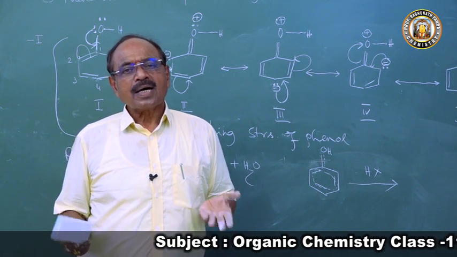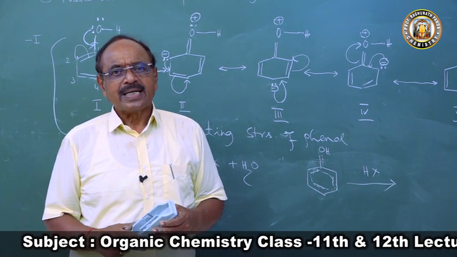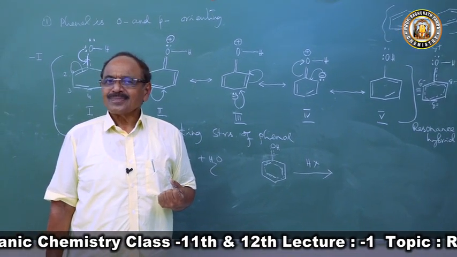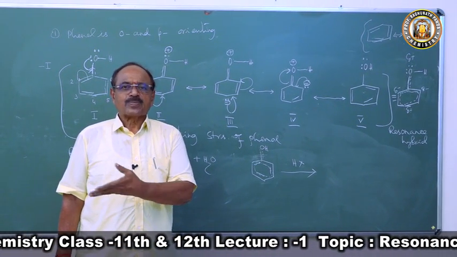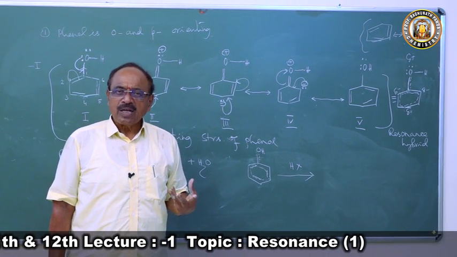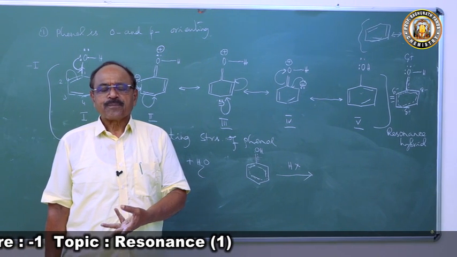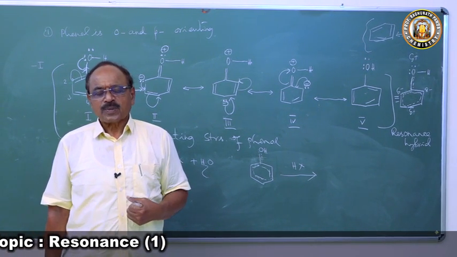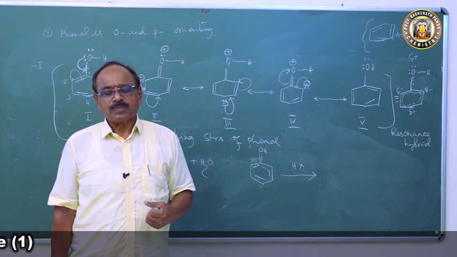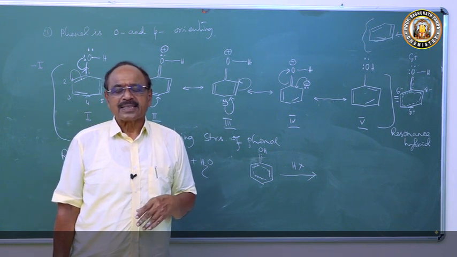ROH alcohol dissociates to form RO minus and H plus. It forms alkoxide ion and donates a proton, so H plus comes out in the presence of water. Similarly, phenol in the presence of water also dissociates to produce phenoxide ion and H plus ion. But if you take alcohol, put blue litmus, it will not turn red.